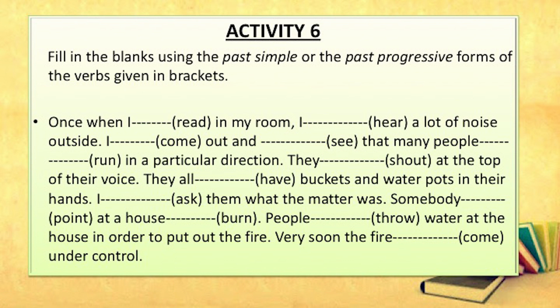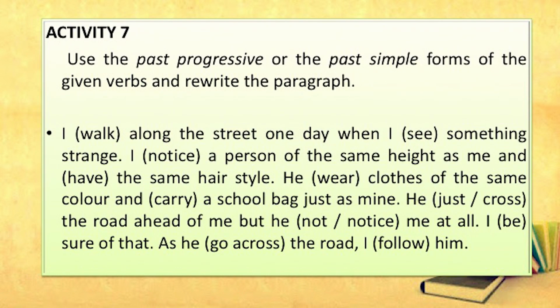So, you must read the sentences properly. Think carefully whether you will use simple past or past progressive. It depends on the context in which the sentence is used. Then you apply. If simple past is required, use it, or if past progressive is required, you use was, were plus verb ing. Otherwise, your answer will not be correct. Then another activity is there.